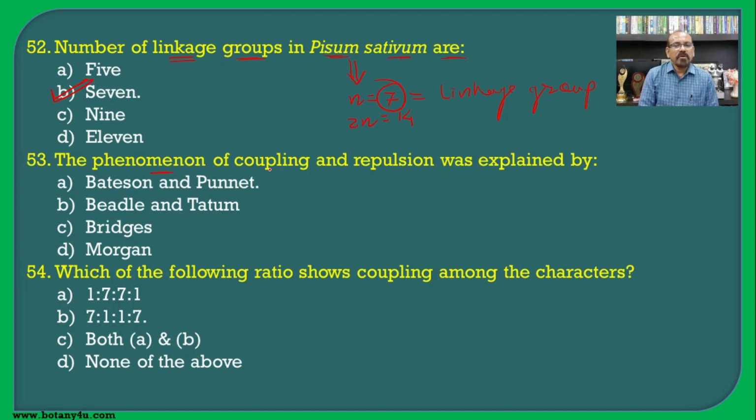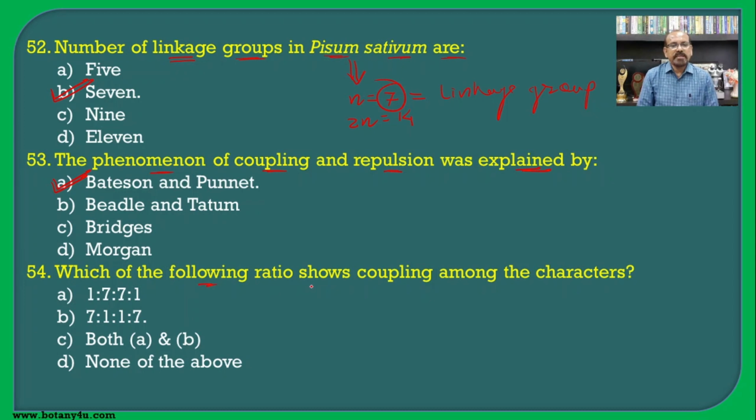The phenomenon of coupling and repulsion was explained by, again we should remember this name, Bateson and Punnett, who proposed this theory, that is the coupling and repulsion theory.